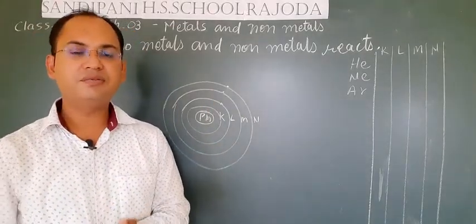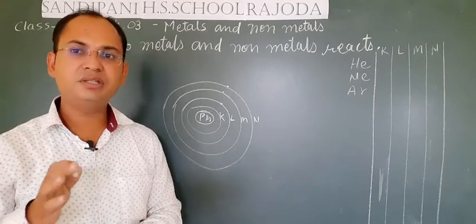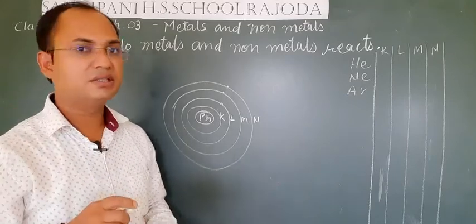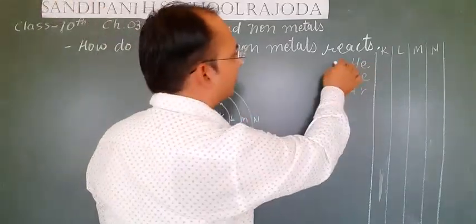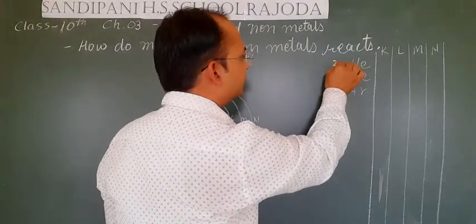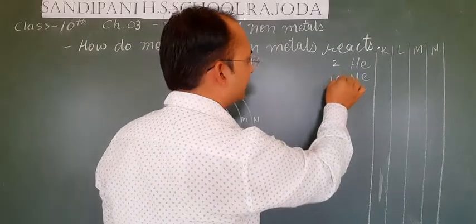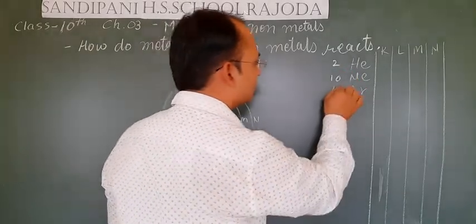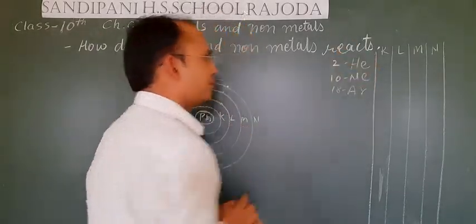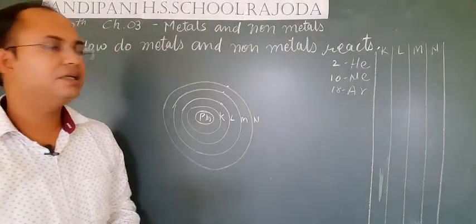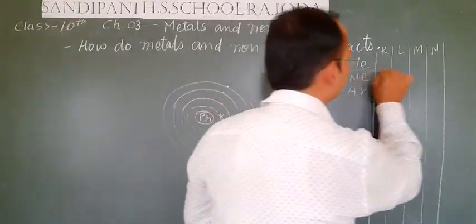If we see the distribution of electrons in noble gases, the atomic number of helium is 2, neon is 10 and argon is 18. Let's see the electronic distribution.